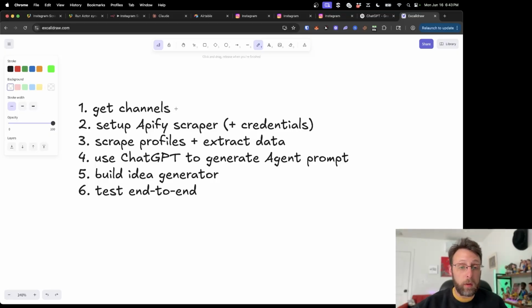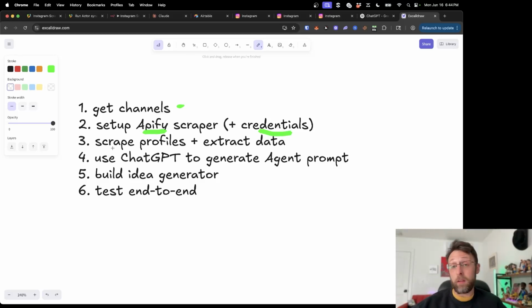I think one, we're obviously going to get the channels that we want to scrape, figure out who my competitors are. Then we're going to use a website called Apify, which basically has a whole bunch of scrapers for Instagram, TikTok, YouTube, you name it. You can scrape anything with this. I'll also show you a cool way to set up your credentials in N8N so that you can use them without having to come back and get your API key and all that. I'll walk you through all that step by step.